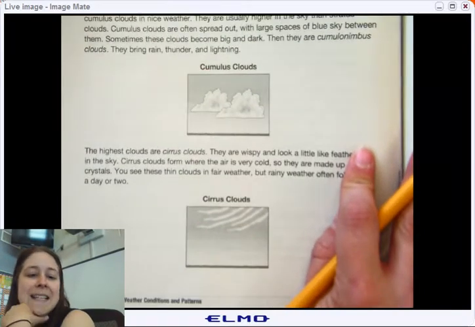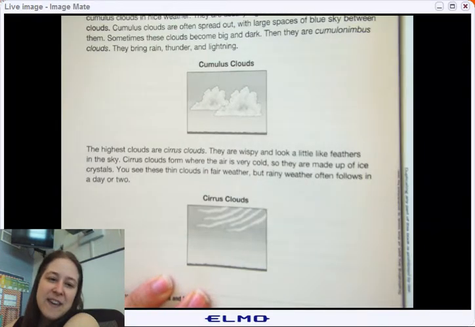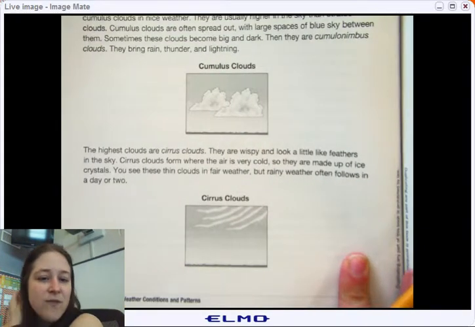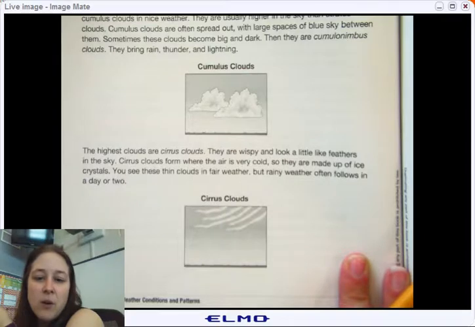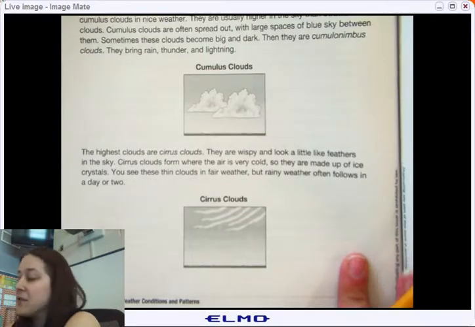Okay? The highest clouds are cirrus clouds. They are wispy and they look like feathers in the sky. Cirrus clouds form when air is very cold, so they are made up of ice crystals. You see these clouds in fair weather, but rainy weather often shows up in a day or two.